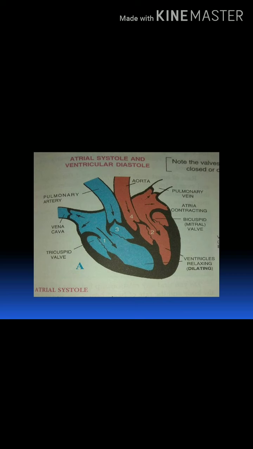Look at the diagram. You have to clearly observe these arrow marks, because they show in which direction blood is flowing. In the examination they will give this diagram with numbers 1, 2, 3, 4. You have to identify the parts, and they will ask which phase of the heart this diagram shows. Depending upon the diagram, they will ask the question.